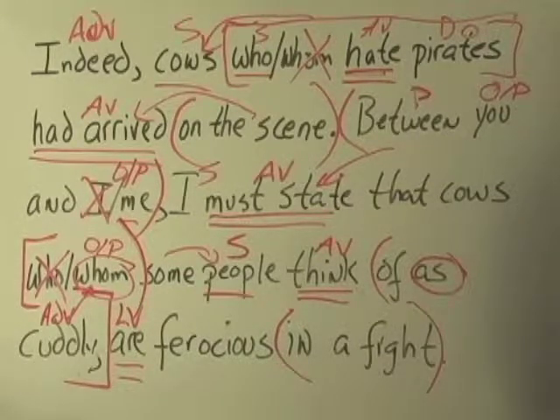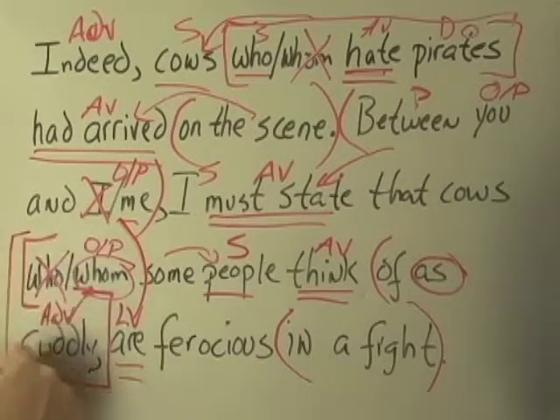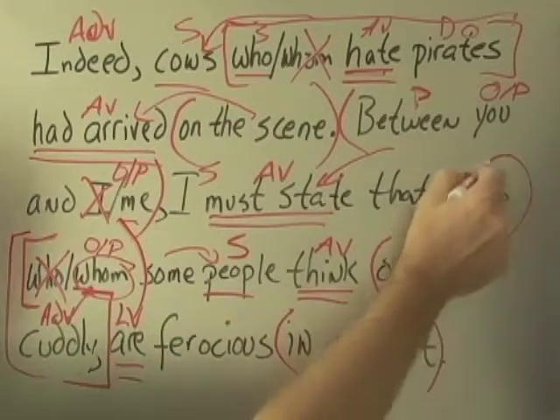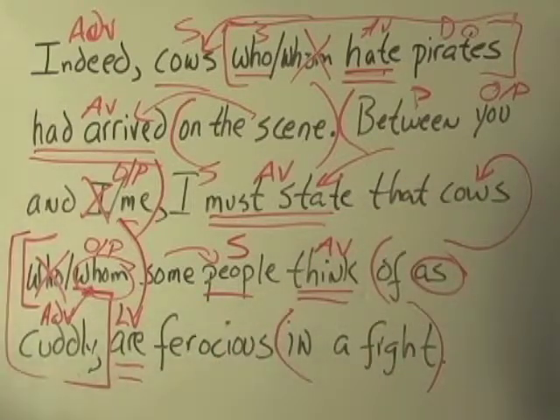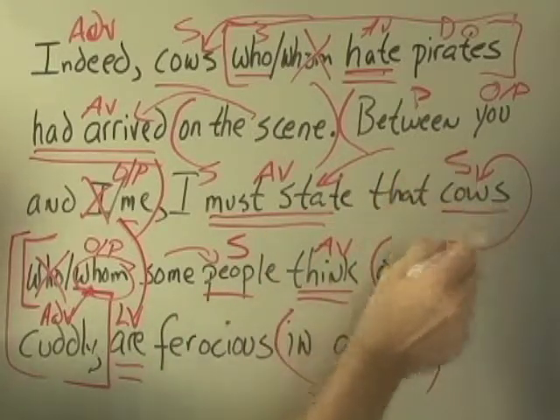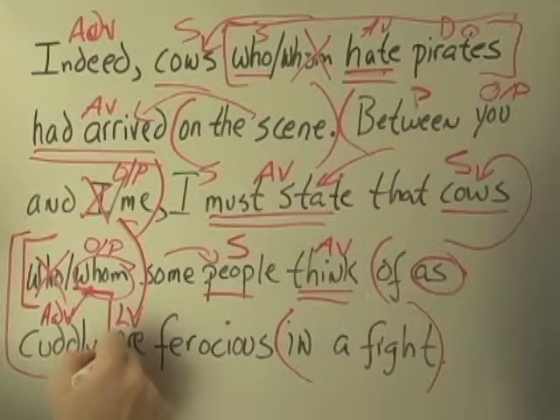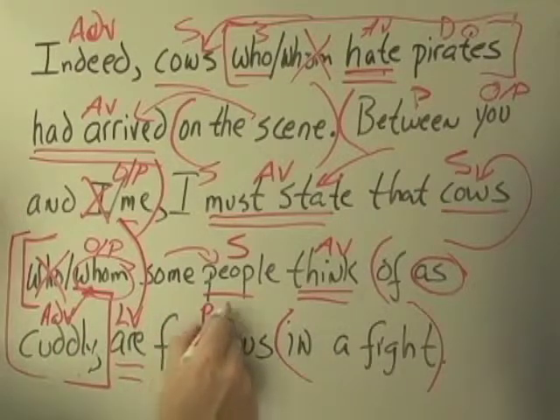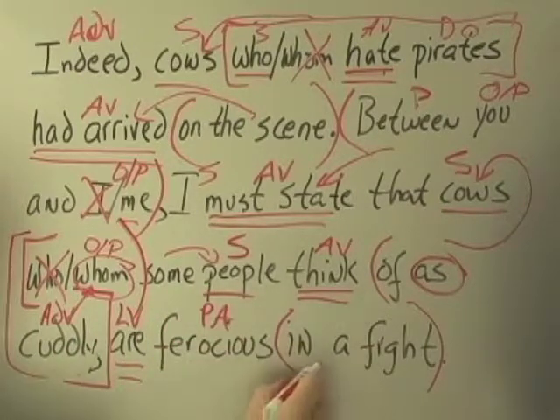I must state that cows, whom some people think of as cuddly, this entire clause locks together and modifies cows. Cows is the subject of this linking verb. Ferocious is a predicate adjective. In a fight modifies ferocious.